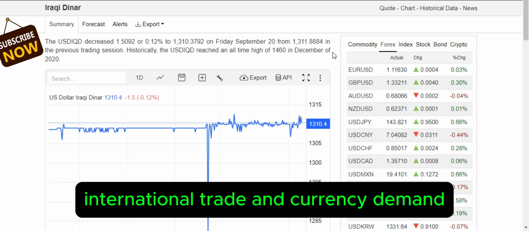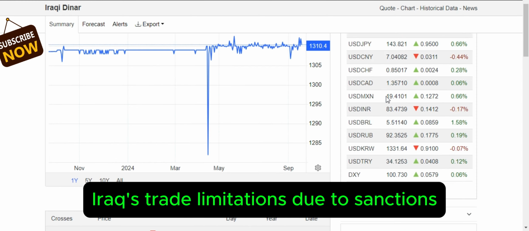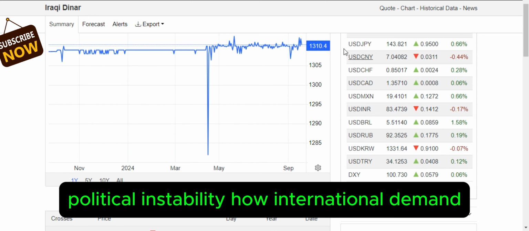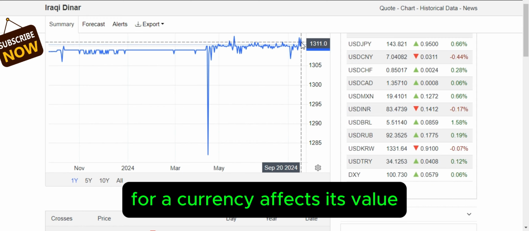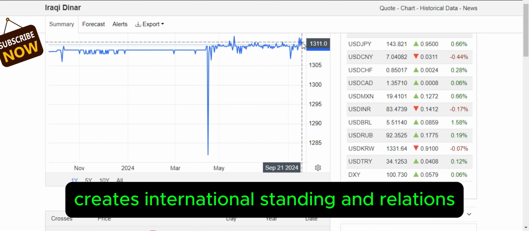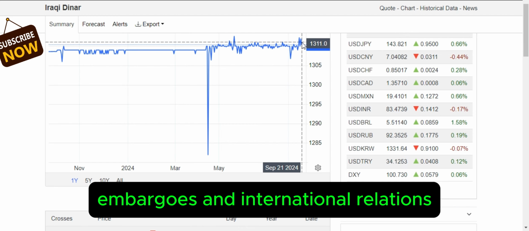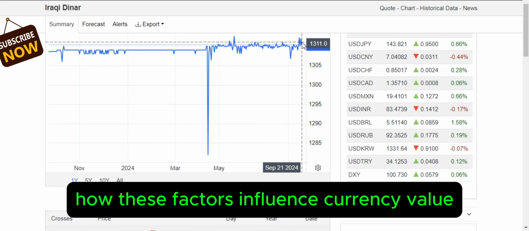International trade and currency demand. Kuwait's role in global markets. Iraq's trade limitations due to sanctions and political instability. How international demand for a currency affects its value. Sanctions and international relations. Kuwait's international standing and relations. Iraq's history of sanctions, embargoes, and international relations. How these factors influence currency value.